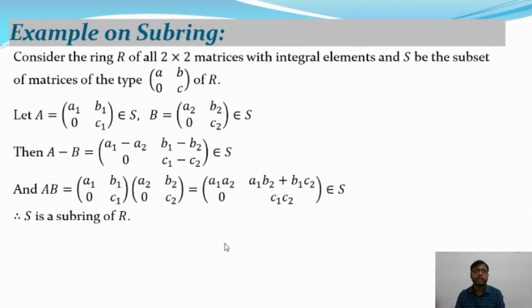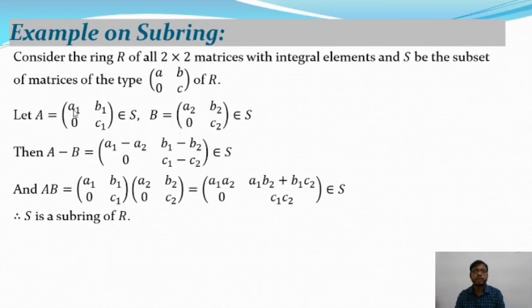After that we will take an example on the above theorem. Consider the ring R of 2 cross 2 matrices with integral elements, and S be the subset of matrices of the type with rows (A, B) and (0, C) of R. Here let A be a matrix and B be another matrix.